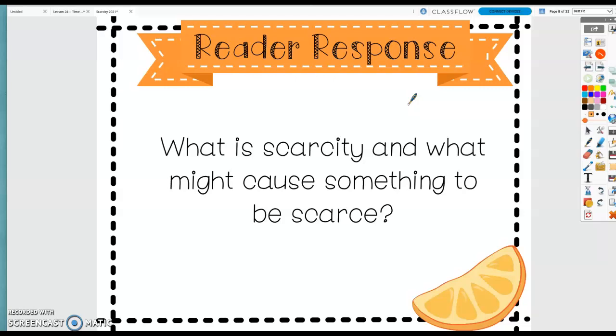To start this, you can define the word scarcity. So you could say scarcity means blank. Blank might cause, so the blank would be your answer. So blank might cause something to be scarce. And give an example that you see in the story. For example, oranges. What happened to the oranges?